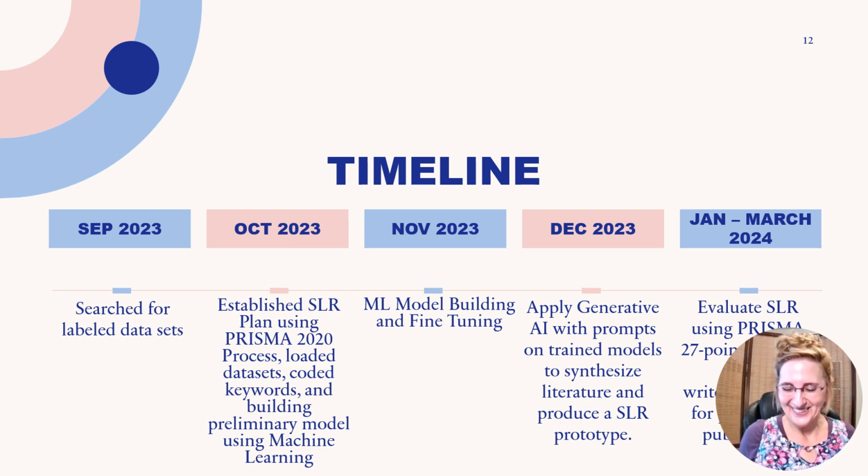One never quite knows. It can take a little bit more when you're working with the data. It can be a little tedious, a lot tedious, I should say, and frustration comes with that. But hey, we're in exploration mode, so we're going to see what happens. But the plan then is to evaluate the output of those models using the PRISMA 27-point checklist.